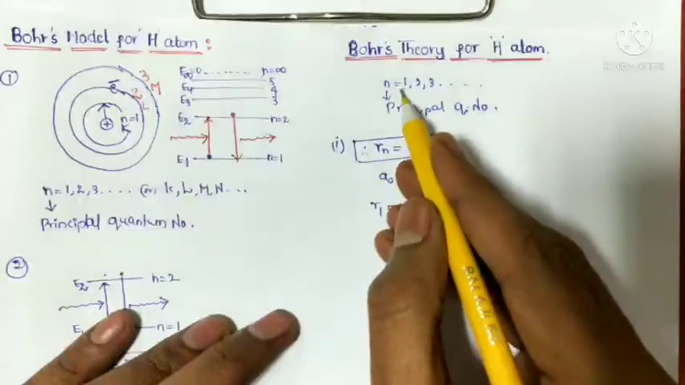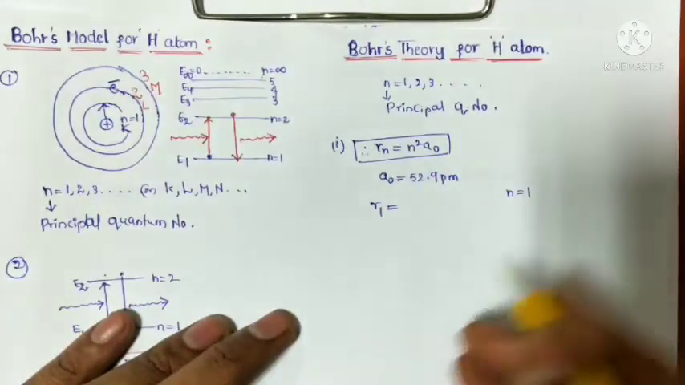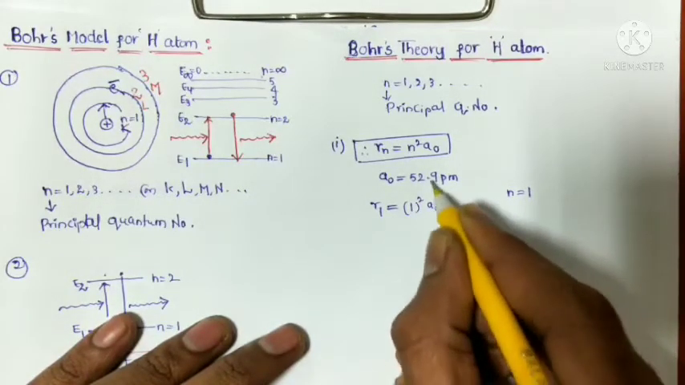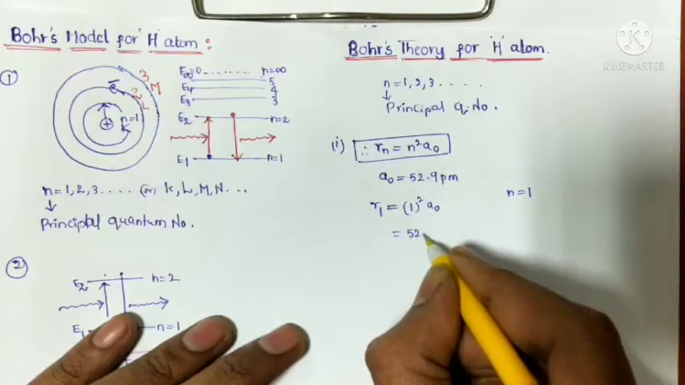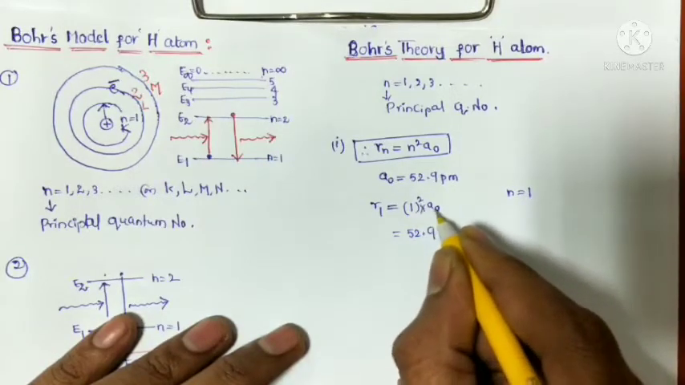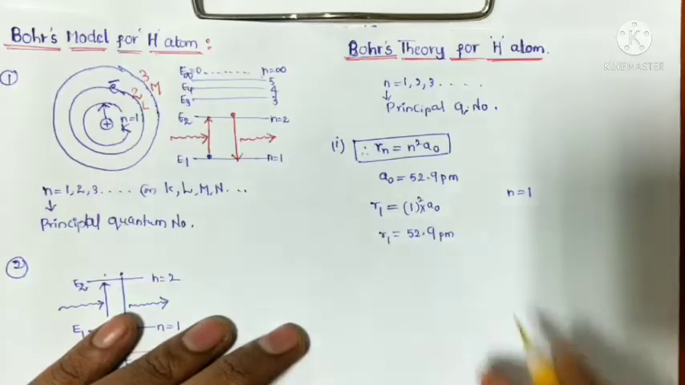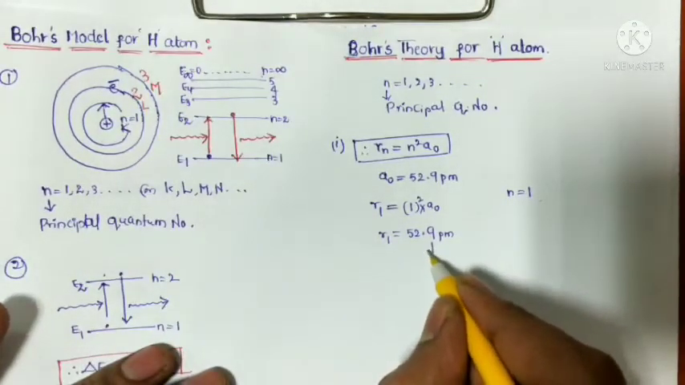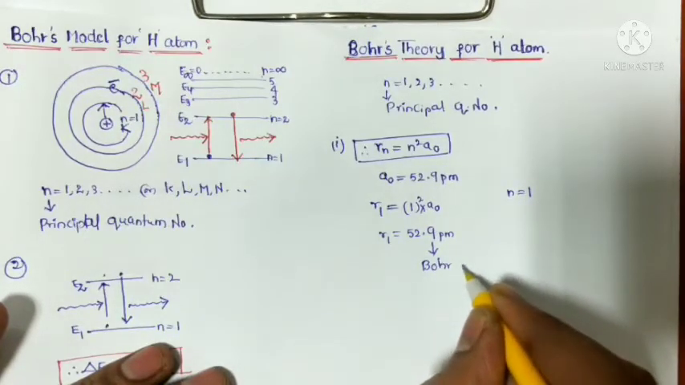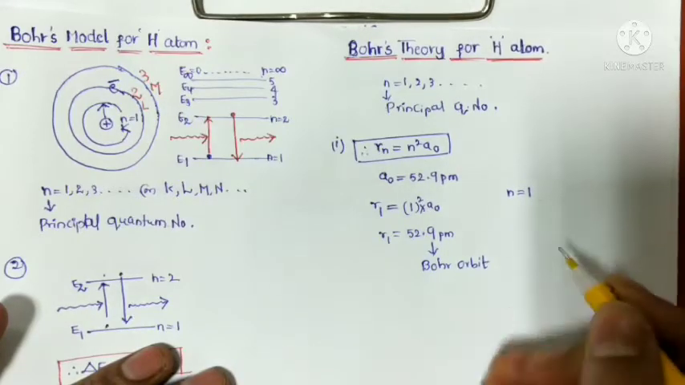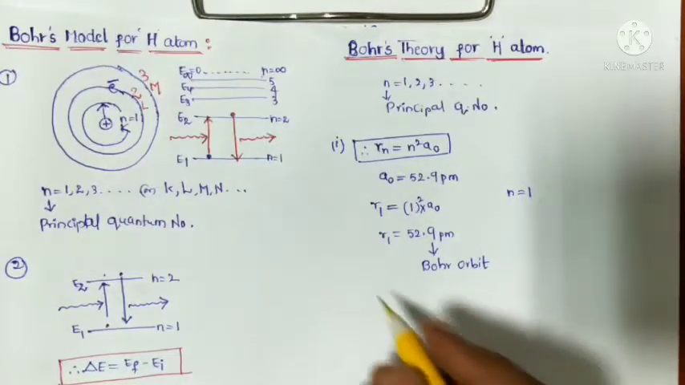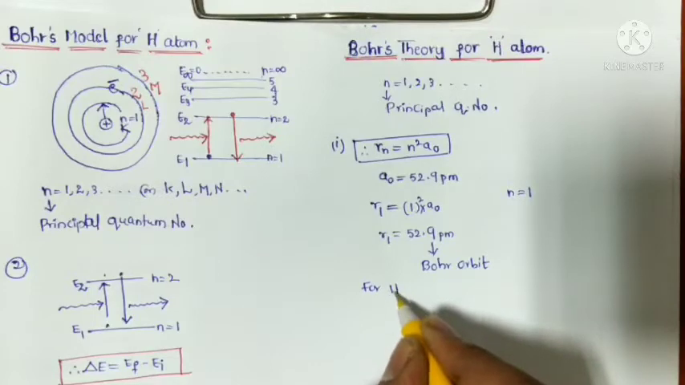For the first stationary state, the n value is equal to 1. So 1 square times a naught. A naught is 52.9 picometers, so 1 square means 1 into 52.9. This is the first stationary state radius. This radius is also called the Bohr orbit, and the value is 52.9 picometers for the hydrogen atom.